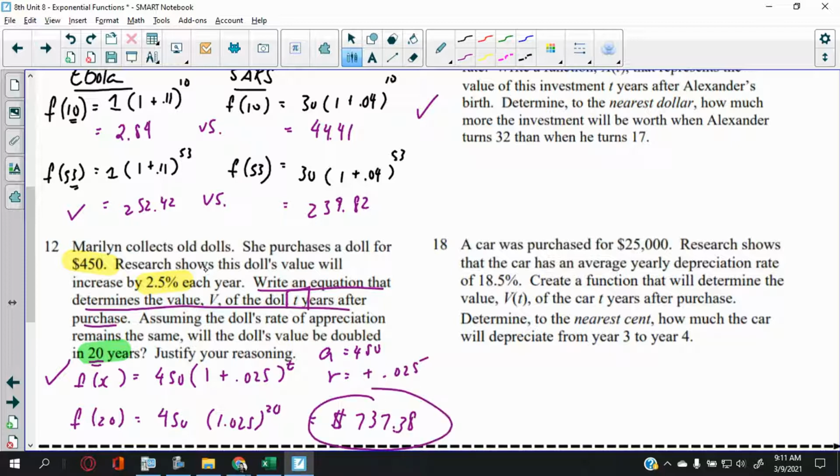What do they also want to know? Assuming the dollar's rate of appreciation remains the same, will the dollar's value be double? What was the initial value? 450, right? So 450 doubled will be 900. So no, it will not be. Justify your reasoning. That's it. That's all the justification you need. You can just say, hey, look, after 20 years it's 737, right? That's it.